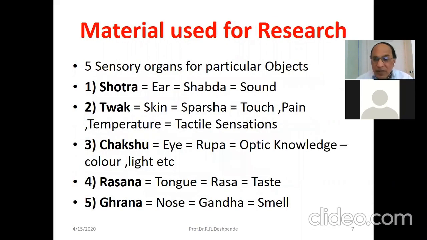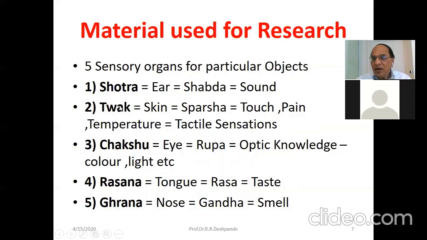What we use, or rather what is used in Ayurveda since time immemorial, 5,000 years back. Our scientists, Charaka, Sushruta, Vagbhat, were basically using their 5 sensory organs, because all these people had developed a skill to gain mastery in getting knowledge through the senses. So Shrotra, the ear, is very useful to pursue knowledge regarding sound waves.